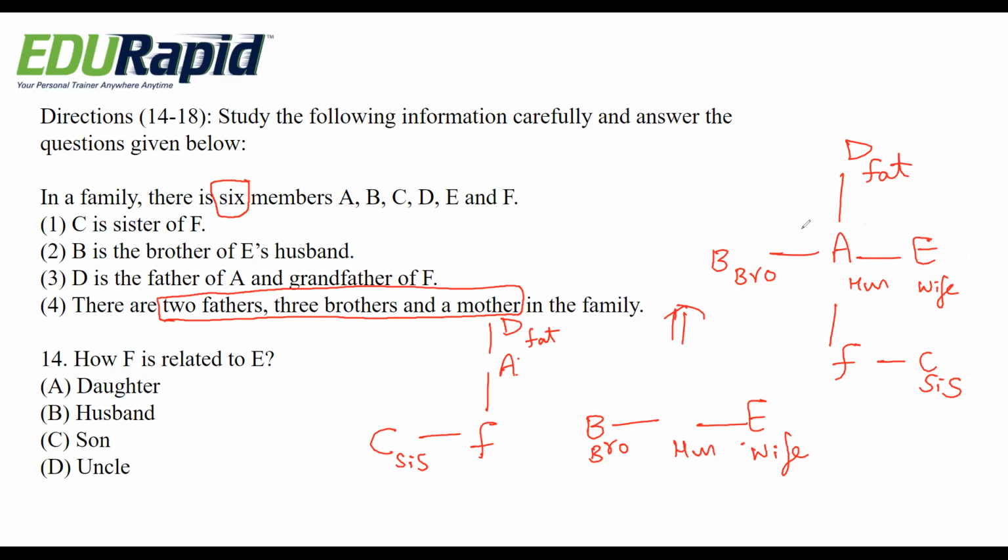Three brothers means B is the first one, and F is brother of C, so it becomes, and also a mother in a family.